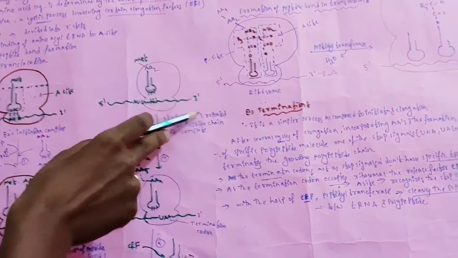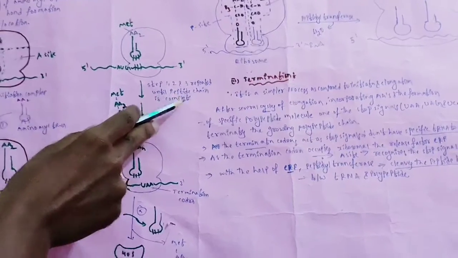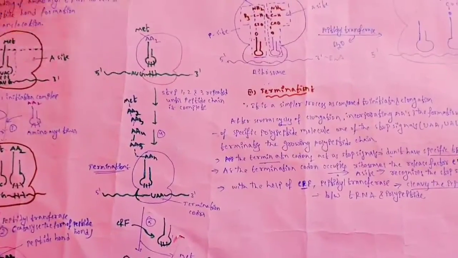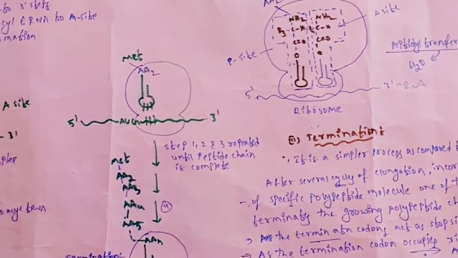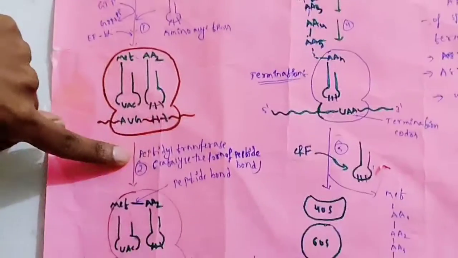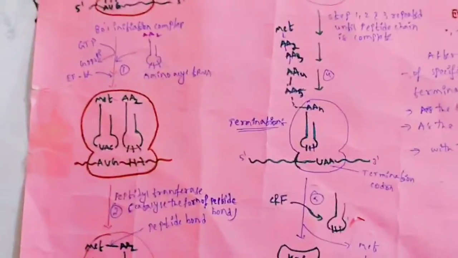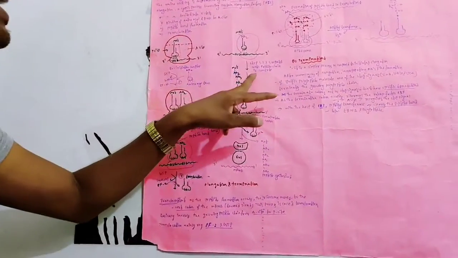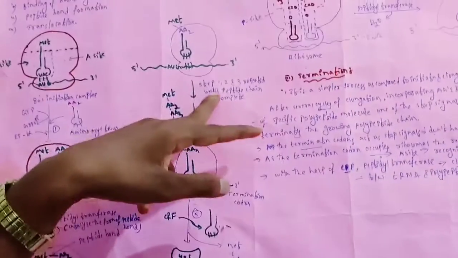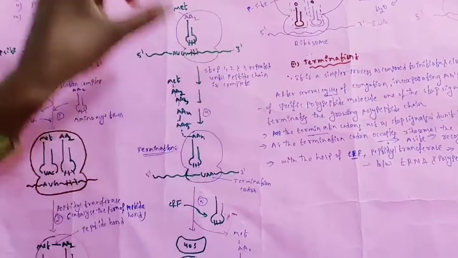steps 1, 2, 3 are repeated until the peptide chain is completed. Here the peptide bond is formed. After forming this, step 1 means this one, step 2 is peptide bond formation, and step 3 is translocation. It is repeated until the peptide chain is completed, meaning until all the amino acids are added.